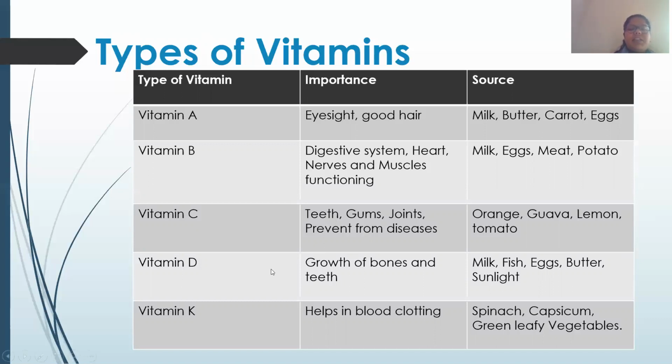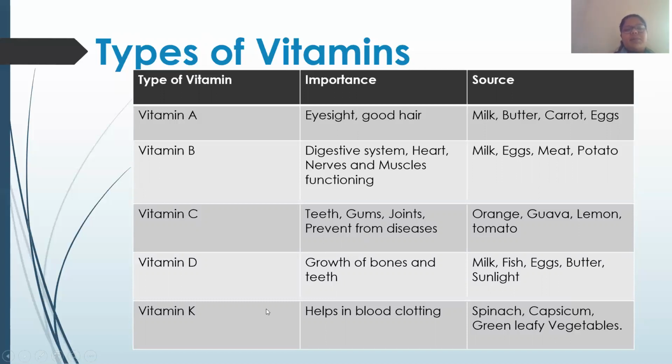Next is vitamin D. Vitamin D is important for the growth of bones and teeth. Milk, fish, eggs and butter are sources of vitamin D. But the main source of vitamin D, do not forget students, is sunlight. So it is important that we take sunlight in the morning time. It is a very rich source of vitamin D.